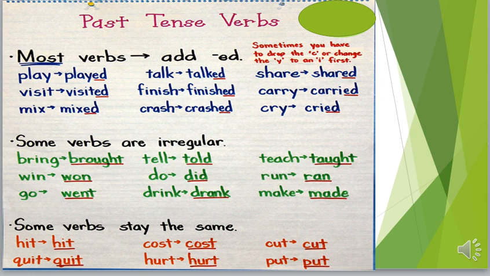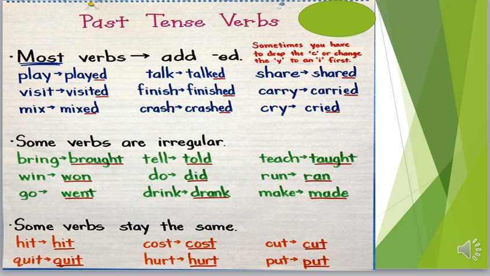The second group, we call them irregular verbs. Why do we call them irregular? Because the present form is completely different from the past form. Like bring, brought. It's completely different. So you have to write them down, repeat them many times in order to remember the past form of each verb.